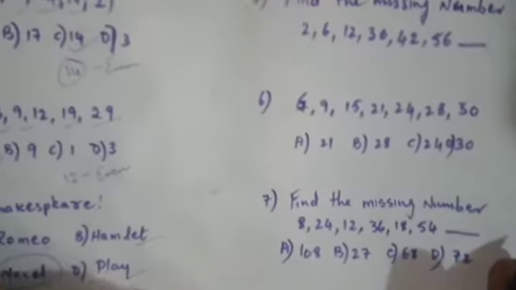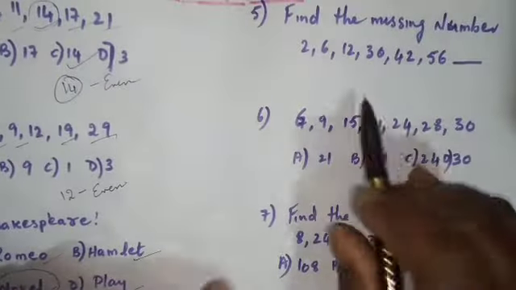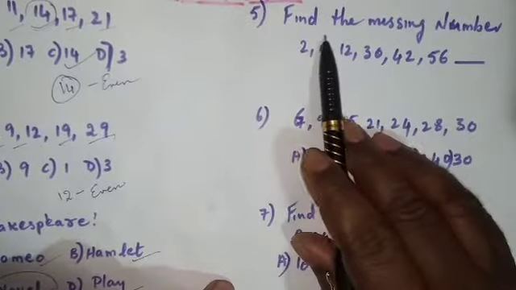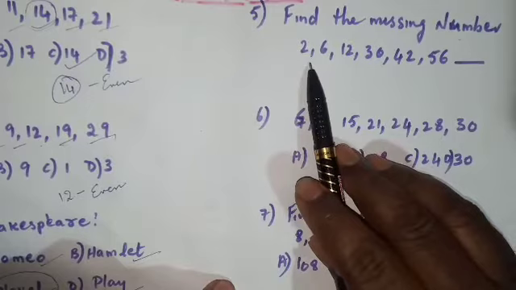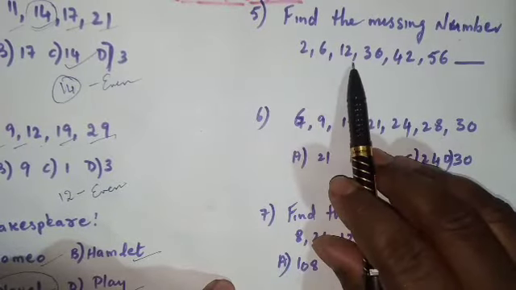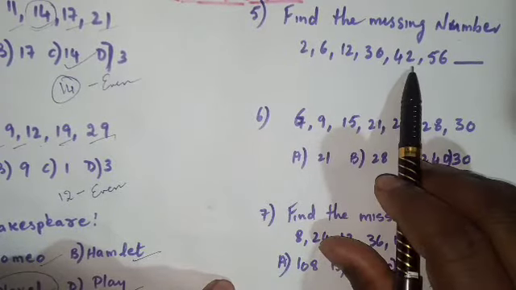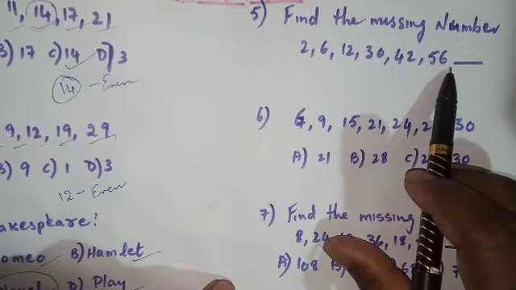Now let us take one more problem. Next problem is find the missing number: 2, 6, 12, 30, 42, 56.